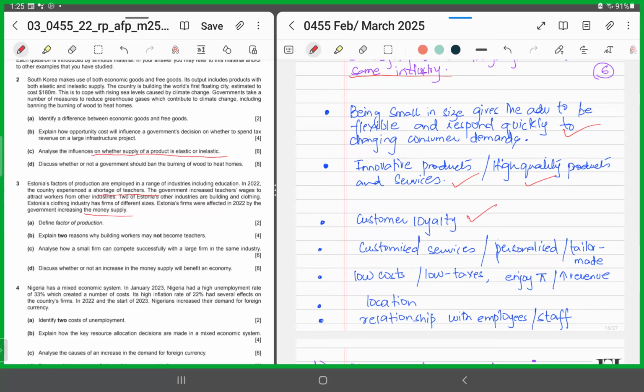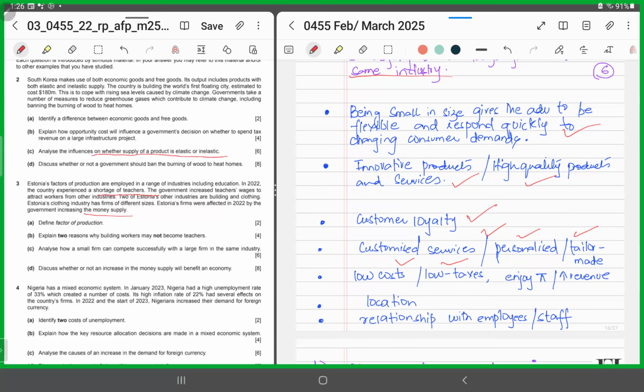Or it could be that maybe that producer provides customized or tailor-made services or goods, or gives a personalized touch to its products, right? So the customers derive a sense of satisfaction. Or it could be that though being small, its costs are low. And since it has to pay less taxes, it enjoys high profit. And in this way, it's earning higher revenue and enjoying high profits, and it's able to compete with large firms.